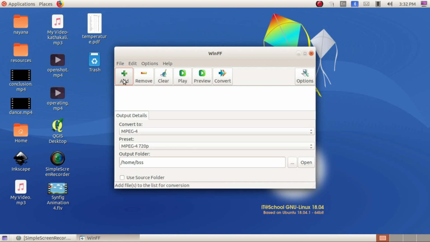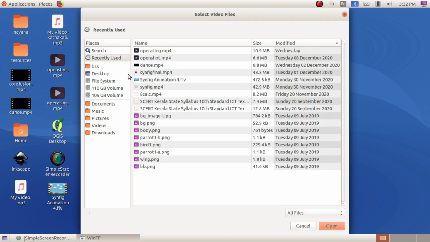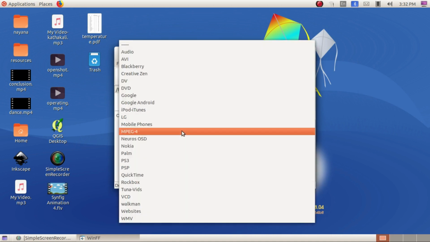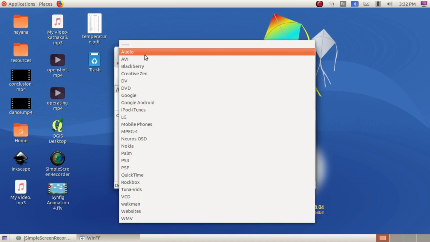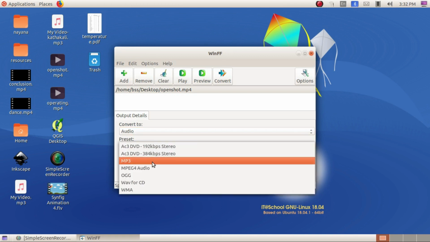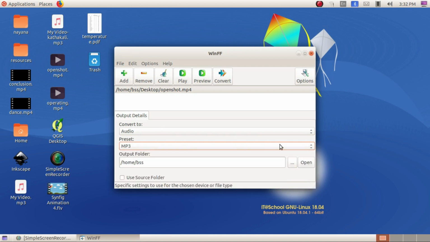So select the file which you have to convert, press add, and here you can select the file which is converting. I am selecting OpenShot MP4, and just select to convert into MP3 format or audio file. And here you can select which type, MP3 or Windows format, like this, and just choose the folder where you want to save.